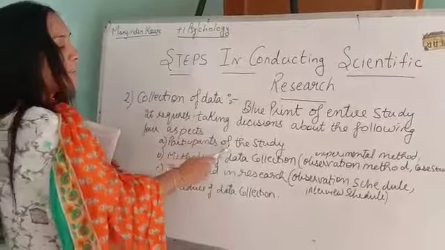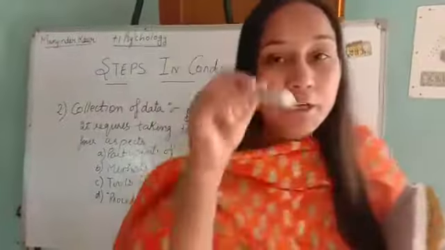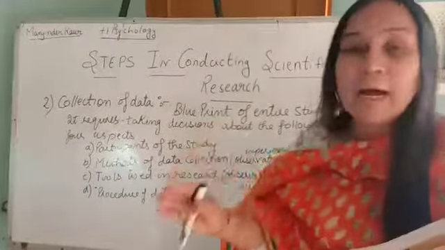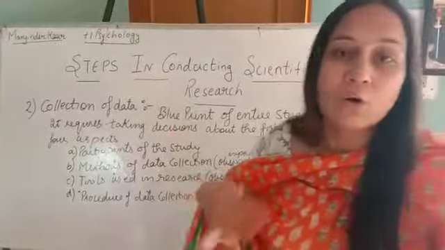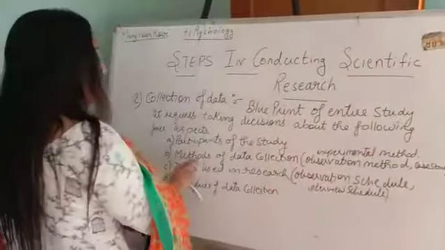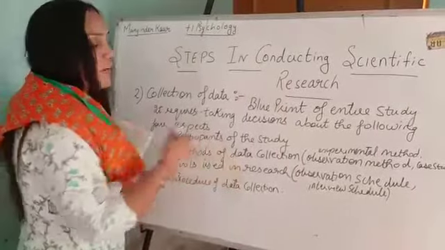First is the participant of the study, on whom we are doing the study. He should be inside our study. He should be the participant of the study on whom we are doing research. Now second is methods of data collection.